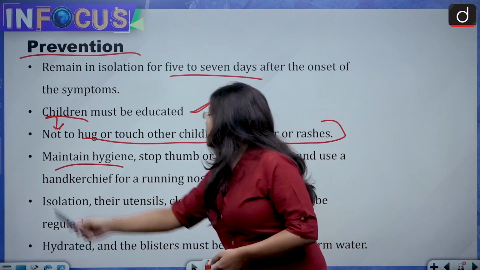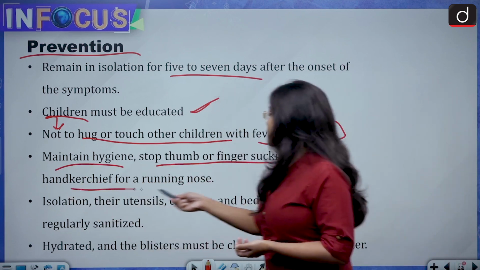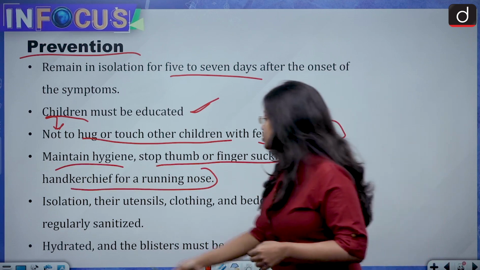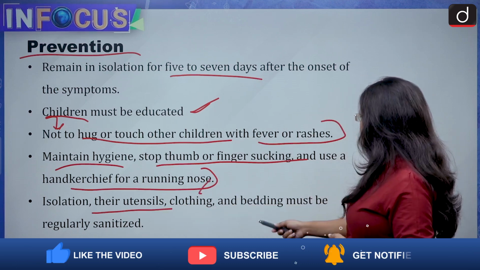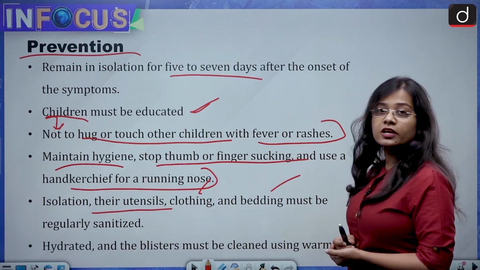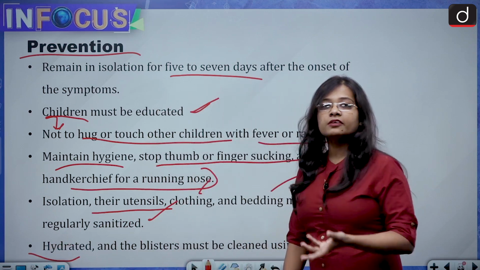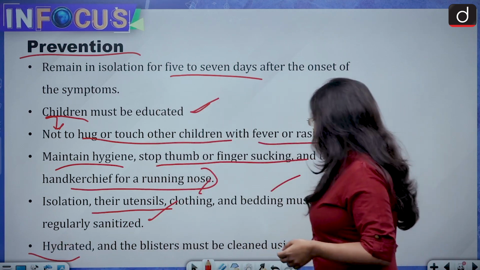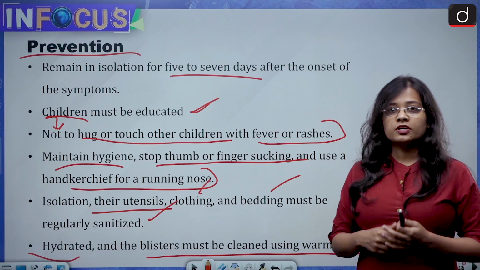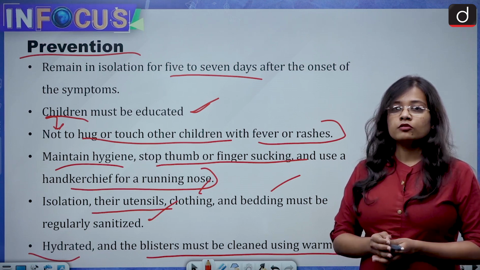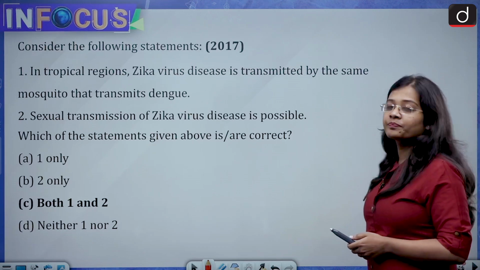Then maintain proper hygiene, stop thumb or finger sucking and use a handkerchief for a running nose. Then again, isolation, and their utensils should not be used by other people. Clothing should be different and separated. Bedding must be regularly sanitized. Then a person should remain hydrated all the time, else it can also cause weakness in a person. And the blisters must be cleaned using warm water, as blisters can be really painful for a child. So using the warm water can help them reduce the irritation.